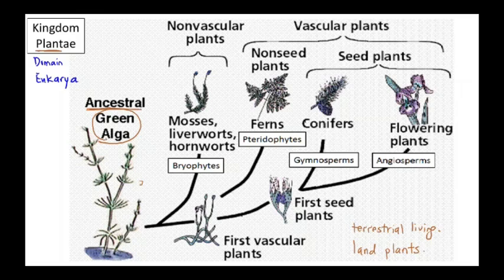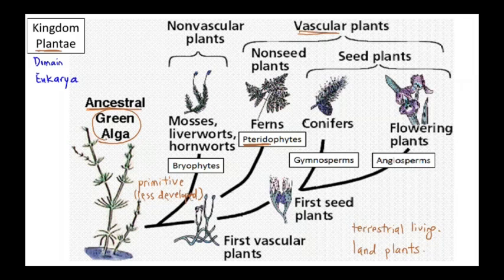We start with the most primitive land plants, the less developed land plants. We have the group bryophytes, and then it becomes more advanced land plants, the pteridophytes, which start to have the vascular tissue, xylem and phloem.